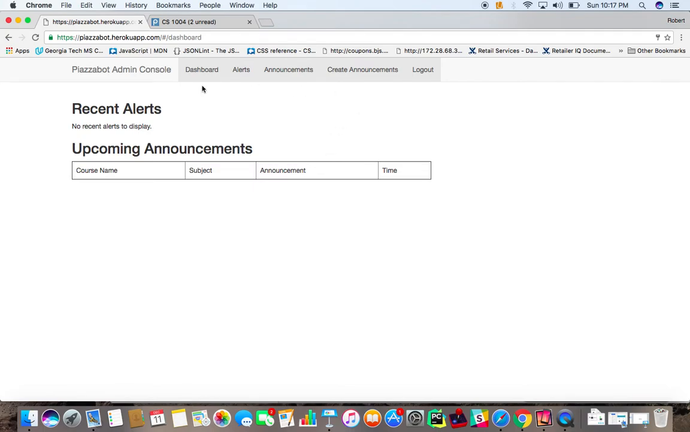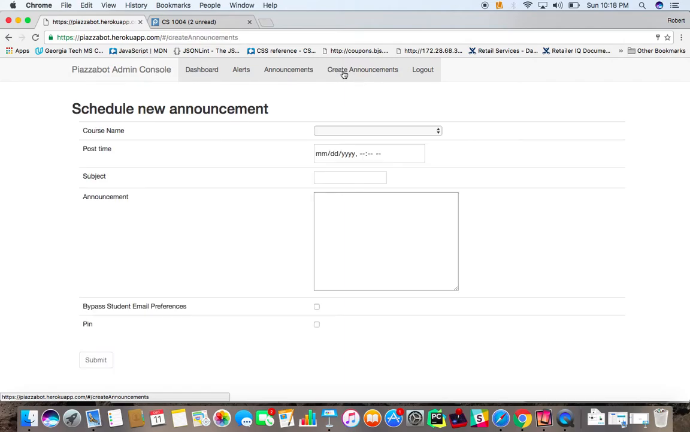Immediately after logging in, we're taken to this dashboard page, which will display any recent alerts that have been sent and any upcoming announcements that are scheduled. We don't have any data here right now, but that'll change shortly. I'll show you how instructors can use Piazza Bot to schedule announcements. The first thing they would need to do is select the Create Announcements option at the top.